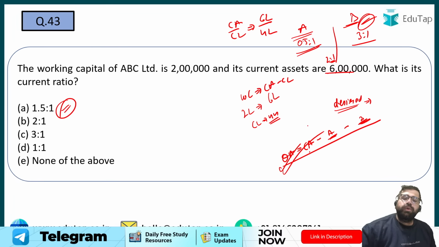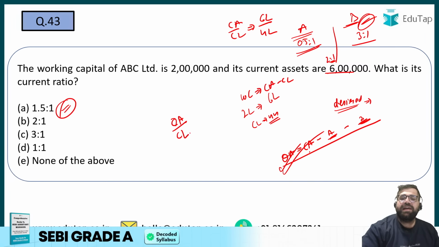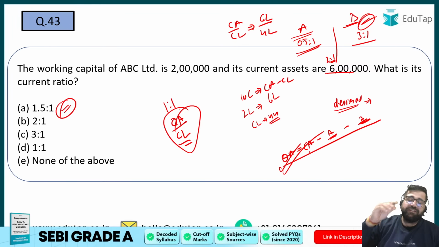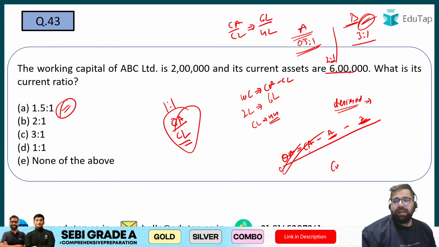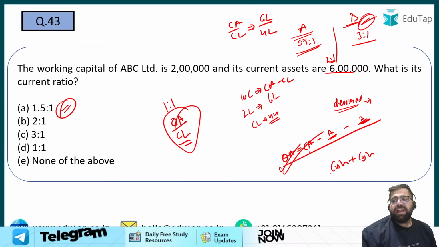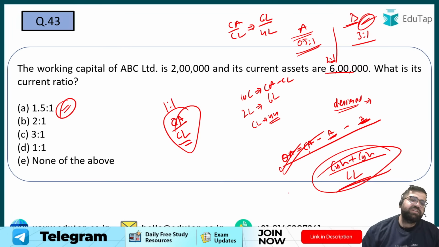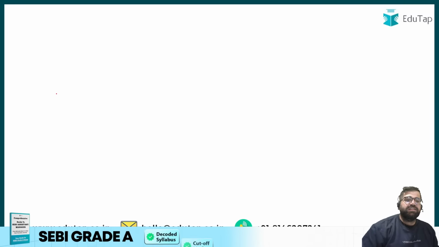Very good. And quick assets will be used in your quick ratio, which we also call the acid test ratio. So your quick ratio is equal to quick assets divided by current liability. And the ideal value of quick ratio is 1 is to 1. We have revised this multiple times. Then you have cash ratio also. Cash ratio is cash plus cash equivalents divided by current liability. All of this has been covered multiple times in the live classes and I hope you are very well aware of it. Yes, inventory and the prepaid expenses. Good, everybody. So my right answer will be option number A in this particular case.